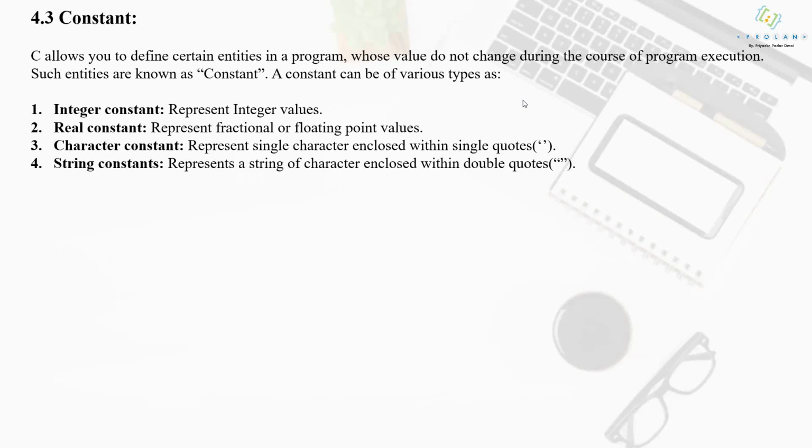So basically when you assign a value to a constant, that value remains fixed throughout the execution of the program. Now the value which you assign will depend on these types. If you assign an integer type of value, then the constant becomes an integer constant. If you assign a real value, it becomes a real constant. If you assign a character value, it will be a character constant. And if you assign any string value to the constant, then it will be a string constant.